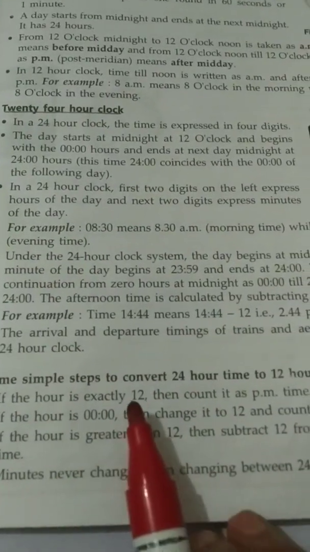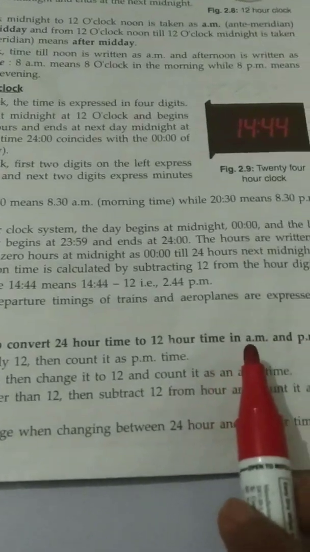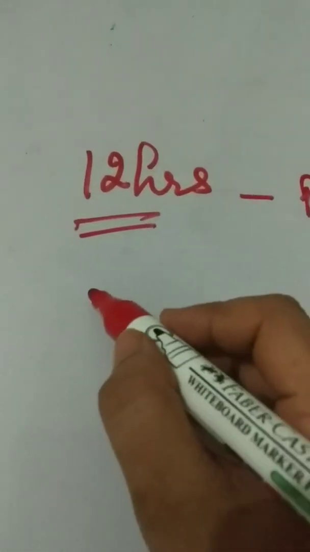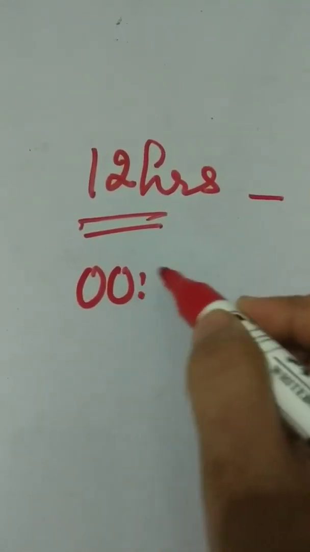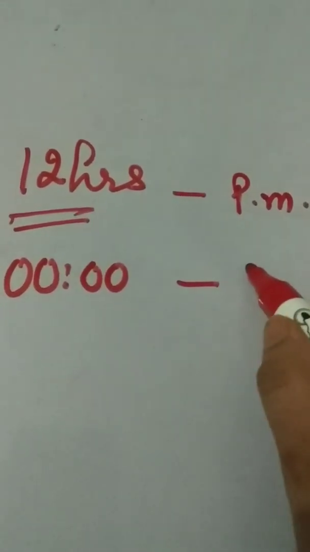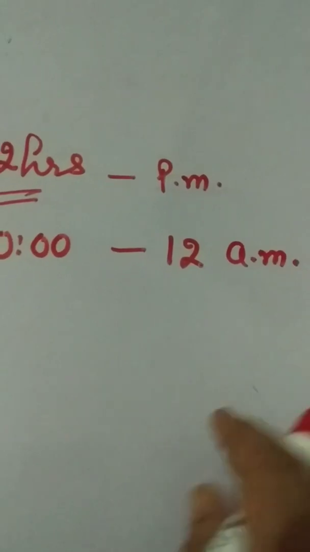Some simple steps to convert 24 hours time to 12-hour time in AM and PM. If the hours is exactly 12, then count it as PM time. If hours is 0, then change into 12 and count it in AM.